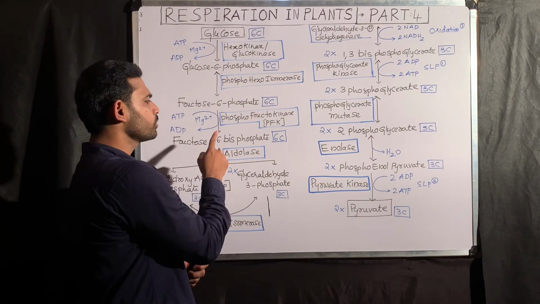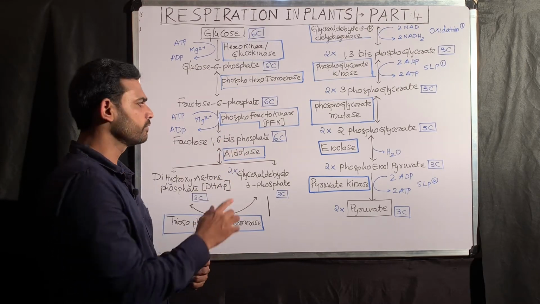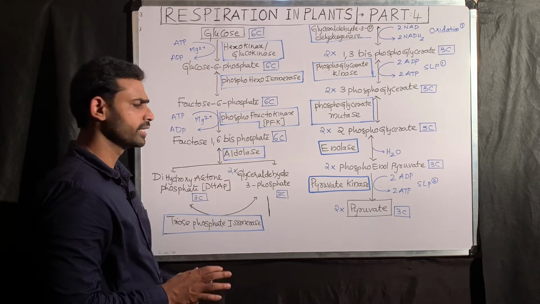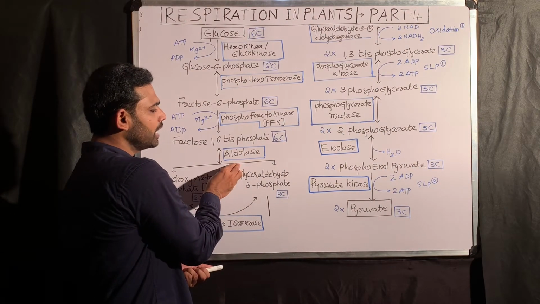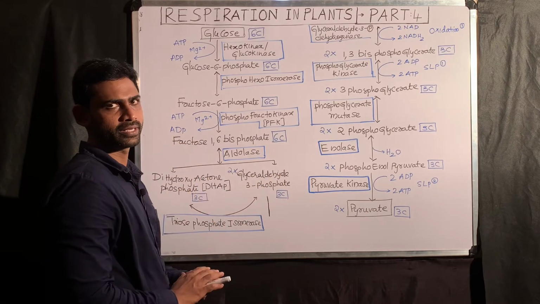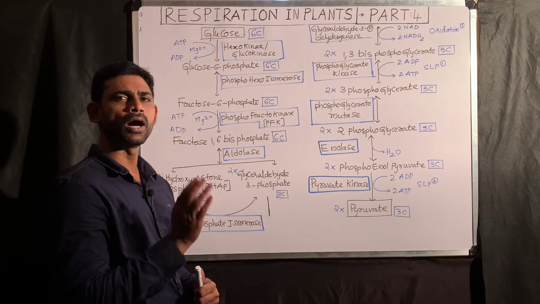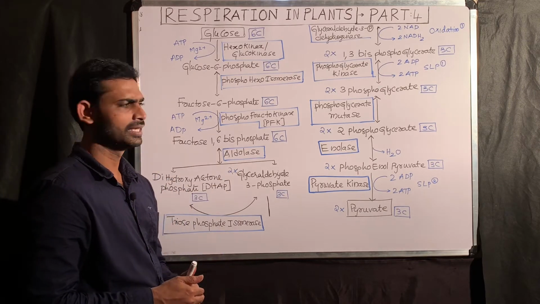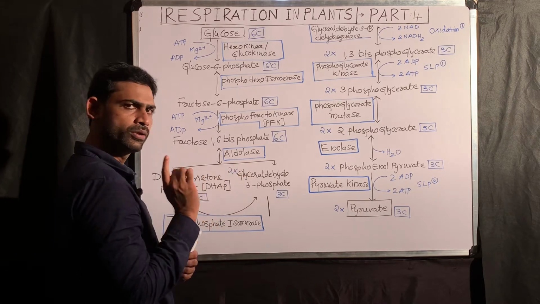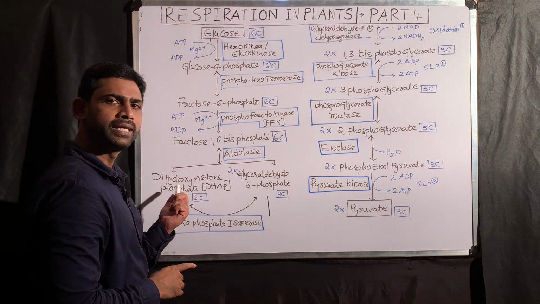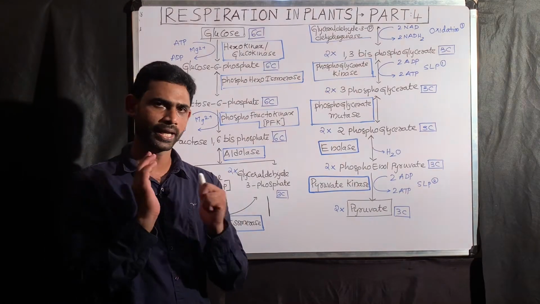Plus, this fructose 1,6-bisphosphate has 2 phosphates. One phosphate is given to the DHA, then it is converted into DHAP. One phosphate is given to the glyceraldehyde, so glyceraldehyde 3-phosphate. It is equally cleaved, and that reaction is mediated by the enzyme aldolase. As a result of the aldolase reaction, one molecule of DHAP is formed and one molecule of glyceraldehyde 3-phosphate is formed.